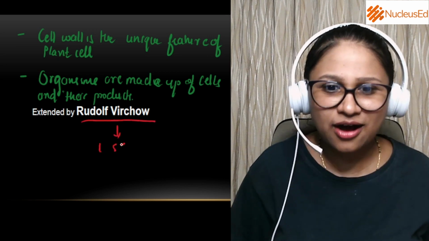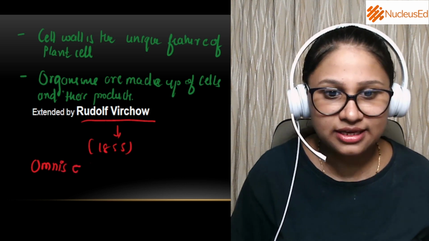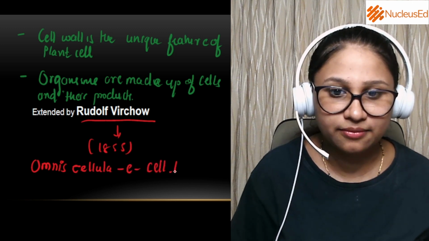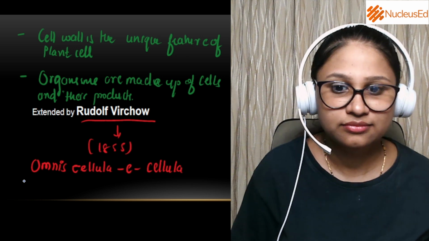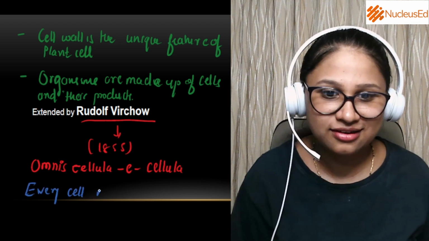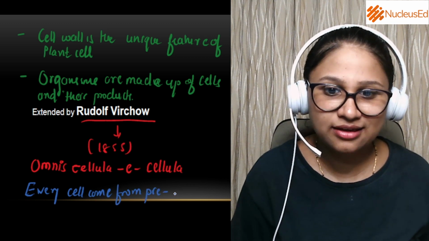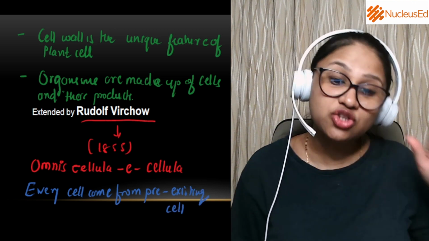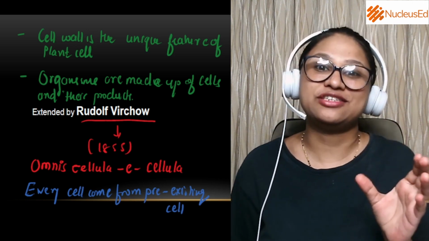Around 1855 he came up with a statement: omnis cellula e cellula, which means every cell comes from a pre-existing cell. The cell which is already present, from that cell the new cells are formed. That's the observation given by Rudolf Virchow.